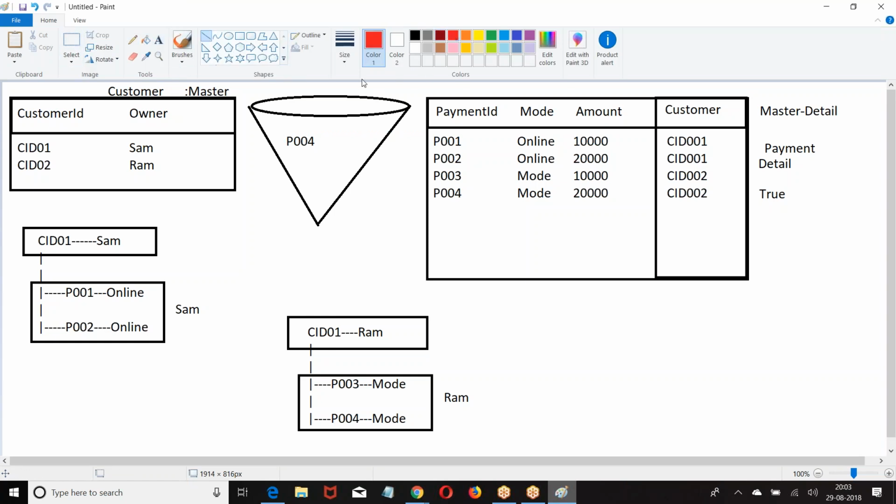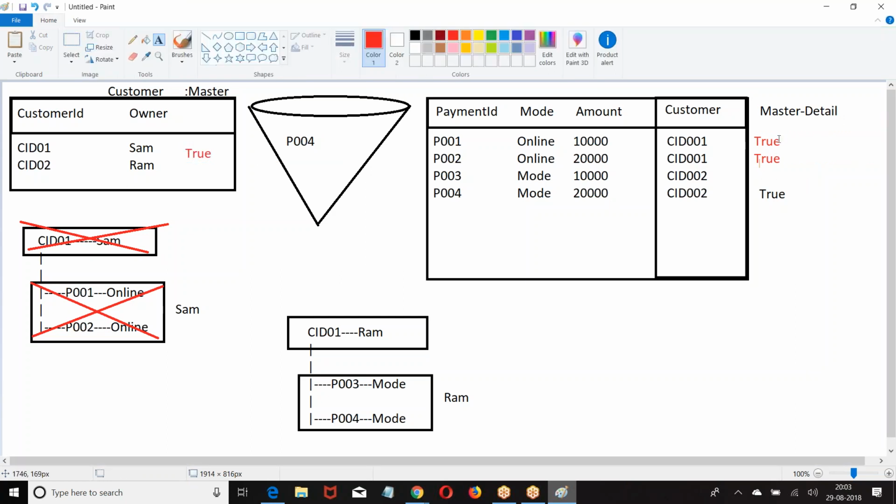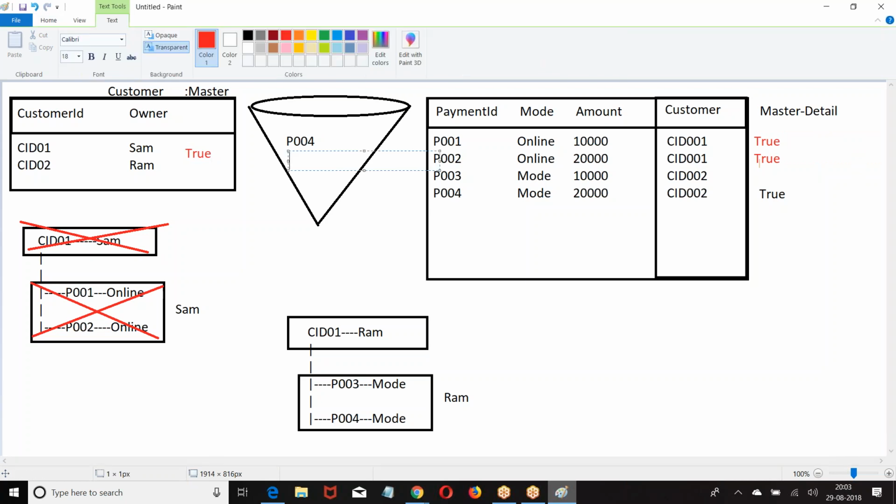Okay. Now look at this. If I delete a master record, what happened? Corresponding child records are also deleted. So what happened here? True. When you delete a master record, corresponding child records are also deleted, but in the recycle bin, only the master record will be displayed.